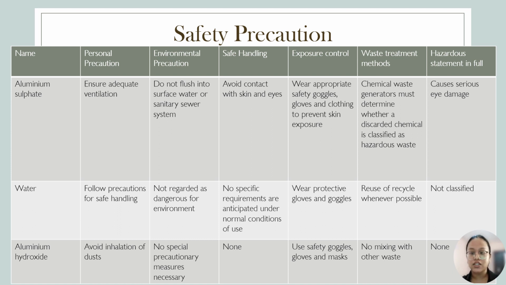The chemical waste generator must determine whether a discarded chemical is classified as hazardous waste. Next is water. Water is classified as a non-hazardous chemical, but we still need to wear protective gloves and goggles and reuse or recycle the waste whenever possible. Lastly, aluminum hydroxide. We need to avoid inhalation of dust, thus when handling this chemical, wear safety goggles, gloves and a mask. Make sure not to mix it with other waste when disposing of aluminum hydroxide.